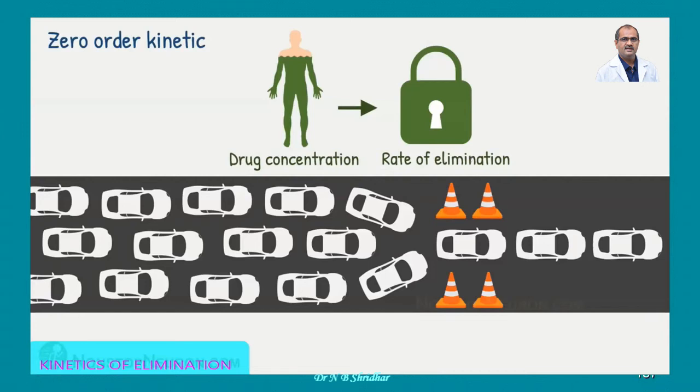This is all theoretical. The example to this thing is a landslide, especially in the Himalayan region. At that time, so many cars need to pass through that landslide. But the road is very narrow, so only one car can pass. So even though so many drug molecules are there, only one molecule can pass through the excretion. That's how the zero order kinetic works. Whereas in the first order kinetic, the concentration is more. That water tank example, please remember.